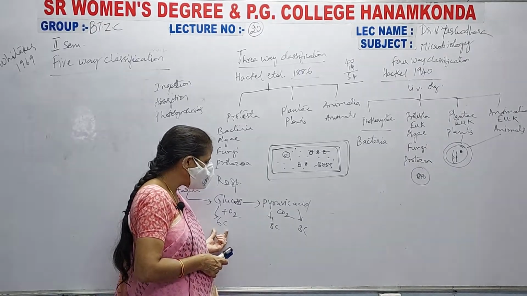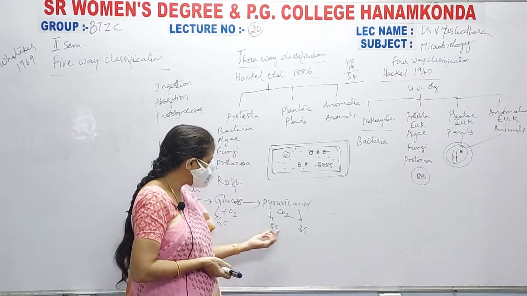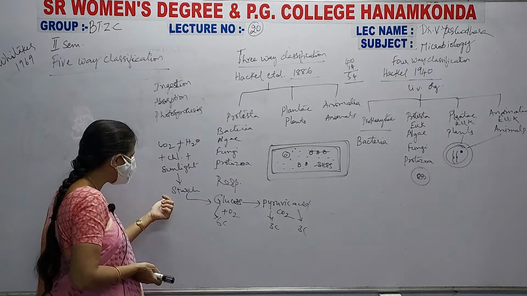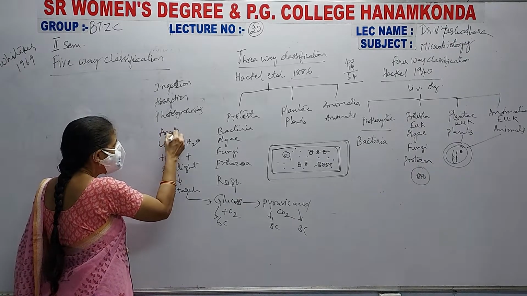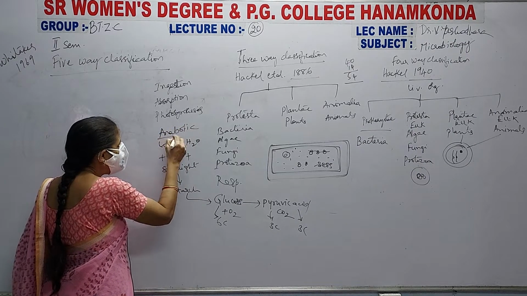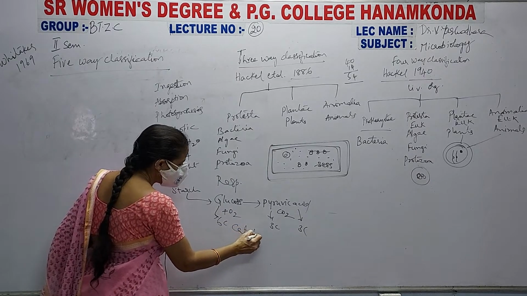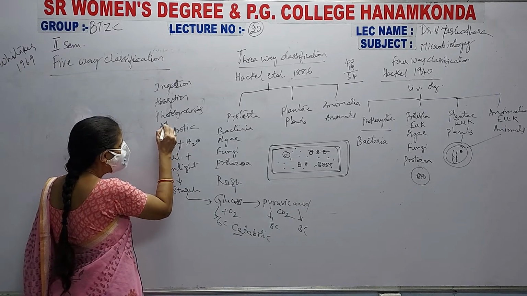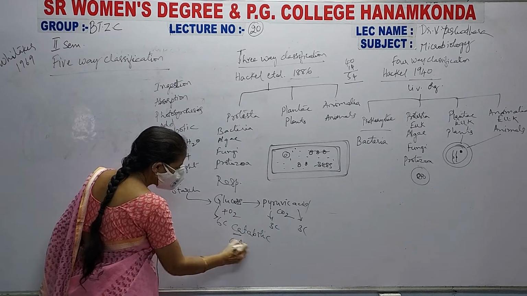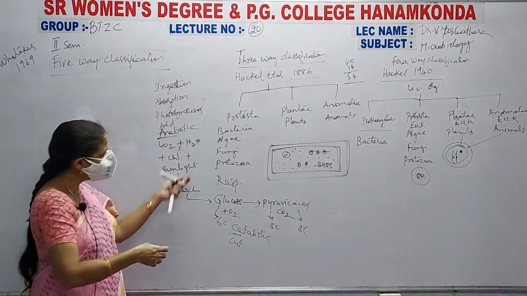Since the 6 carbon compound, being large, split into 3 carbons, it is known as a catabolic reaction. This is known as anabolic reaction. What is anabolic? Anabolic means ana, A, catabolic, CATABOLIC. Remember this C. A means add, C means cut. Okay, this anabolic reaction helps us to know this.